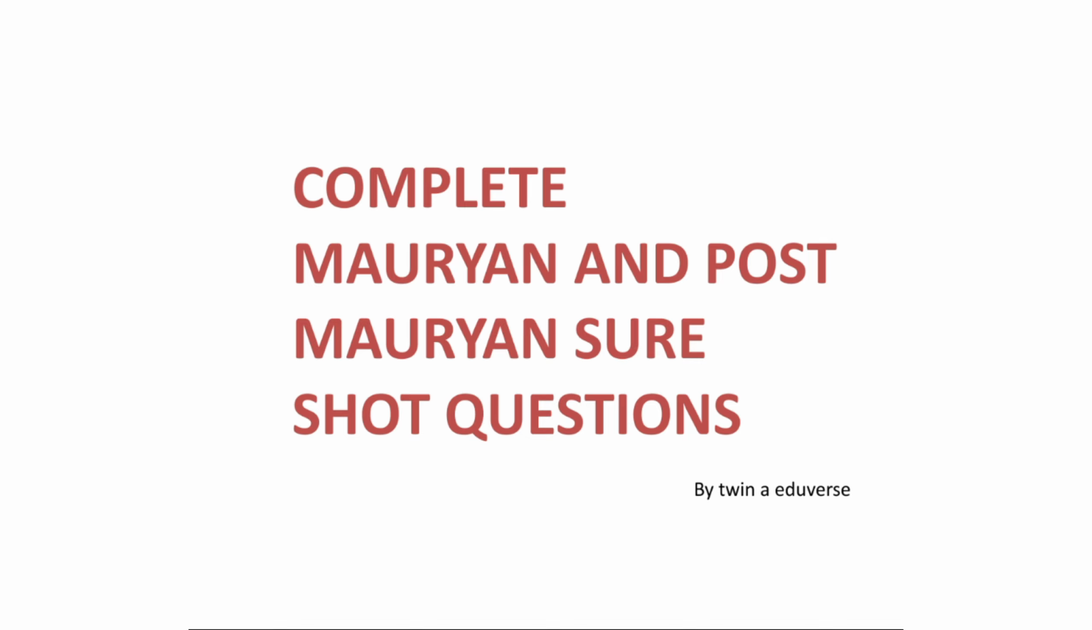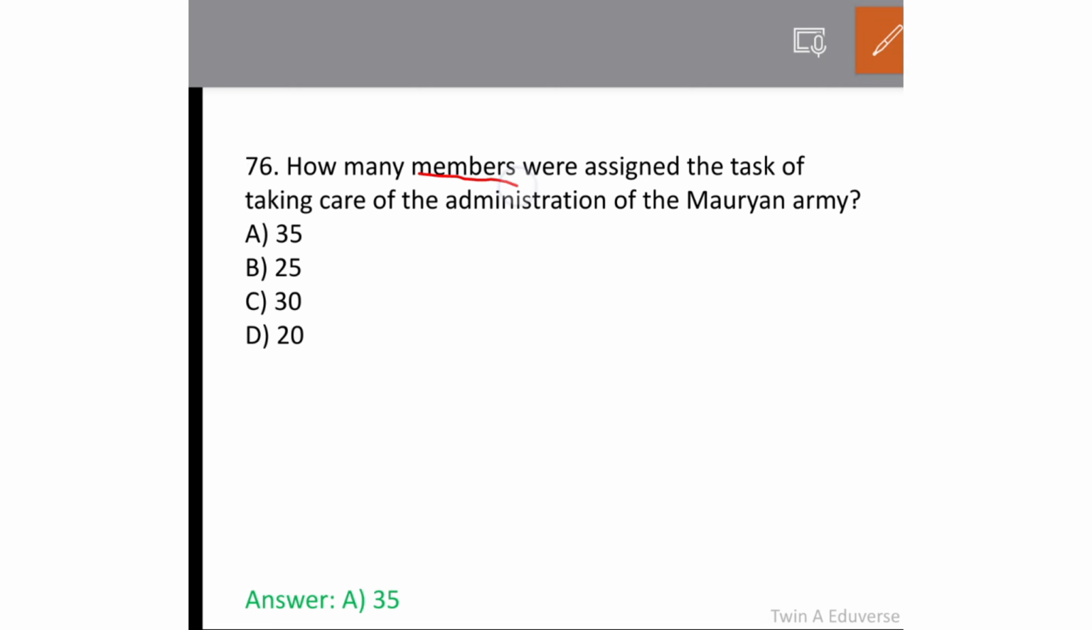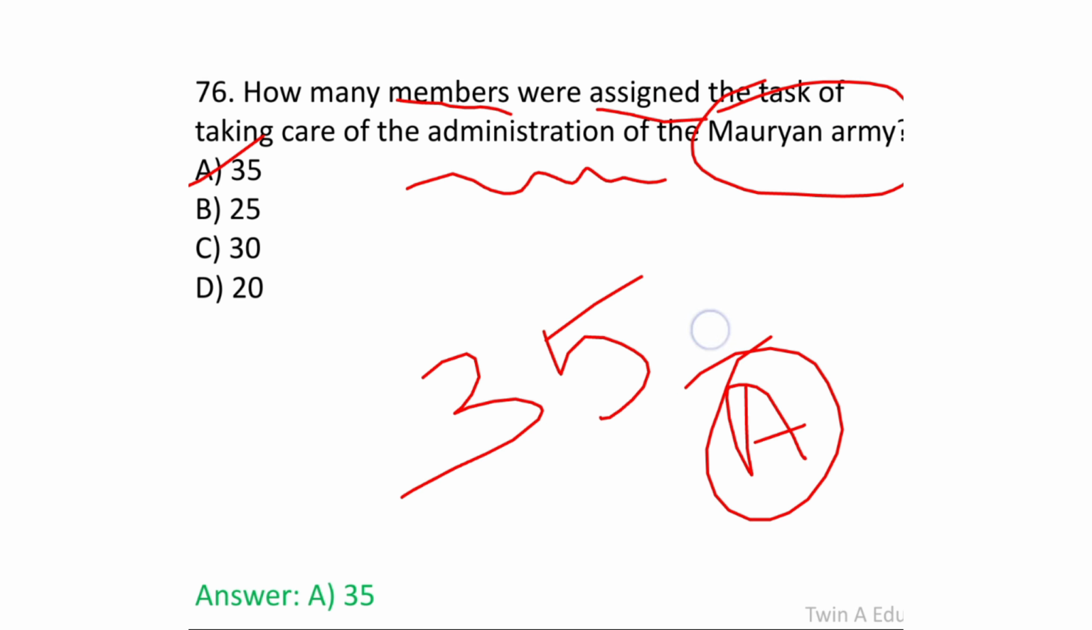The first question: how many members were assigned the task of taking care of the administration of the Mauryan army? It's 35. Option A is the answer.